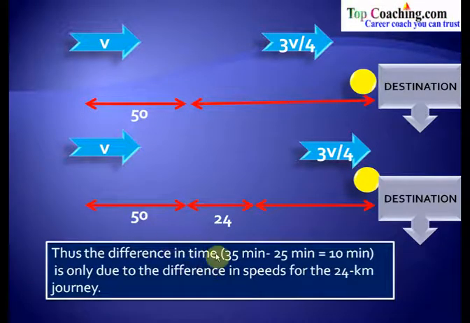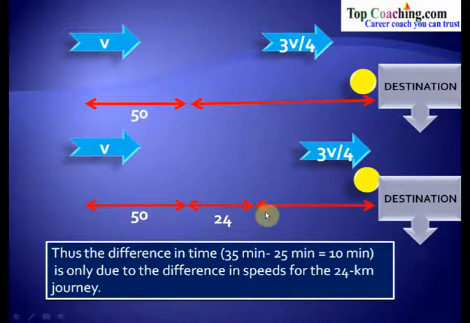Thus, the difference in time is 35 minutes minus 25 minutes equal to 10 minutes. In the first case, it reaches 35 minutes late. In the second case, it reaches 25 minutes late. So actually the difference in time taken is just 10 minutes. And now why is this 10 minutes difference taking place? This is only due to the difference in speeds for the 24-kilometer journey. So only for this very part we see that the difference is coming.